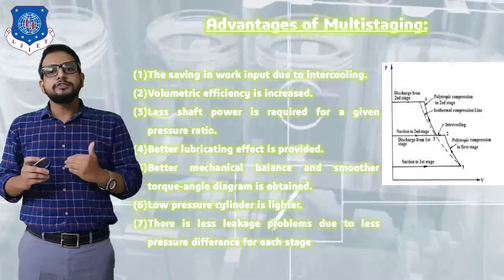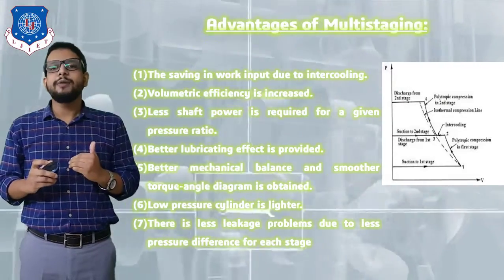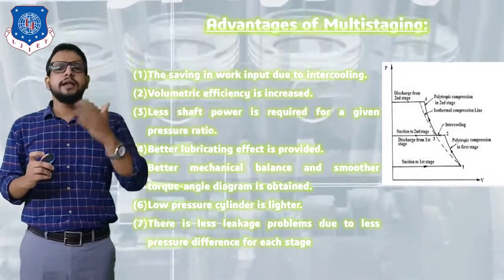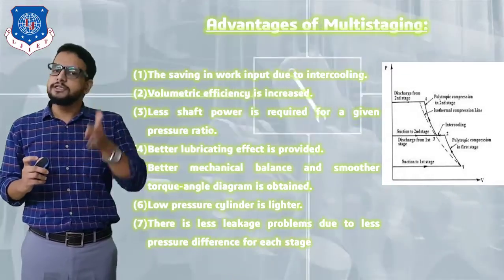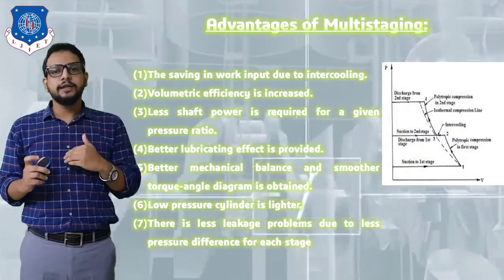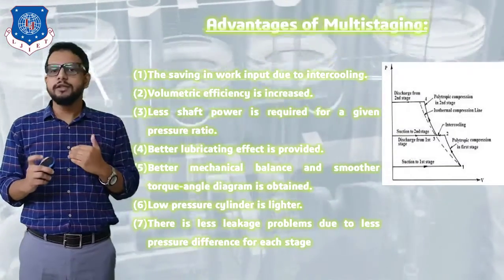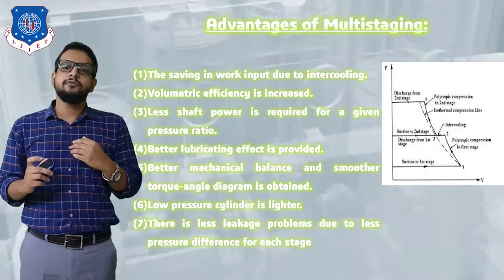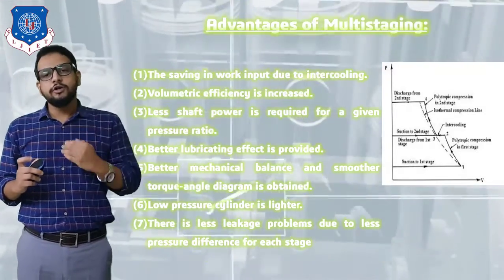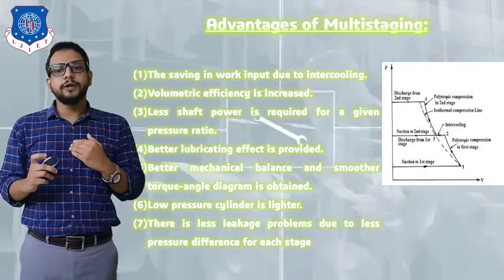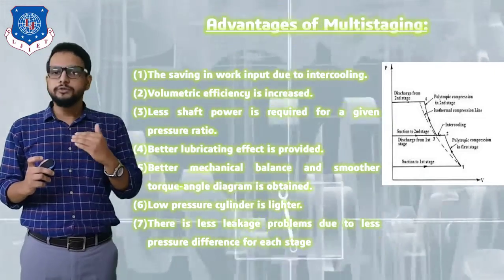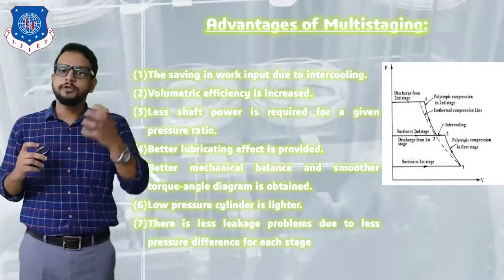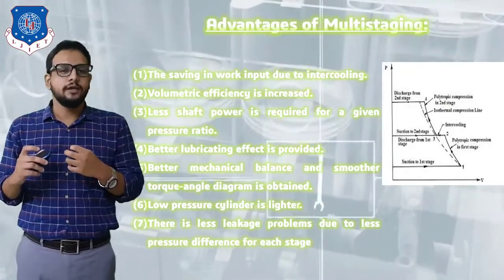Okay. Third point says that less shaft power is required for a given pressure ratio. Shaft power means mechanical power required, or power consumption is drastically reduced. Again, this point resembles point number 1, that is because of intercooling. Next point, fourth one, better lubricating effect is provided. This is again very obvious, since the size of the compressor, or we would say cylinder, is going to reduce as we are achieving high pressure in stages, so the performance of lubricating oil will also be quite effective.